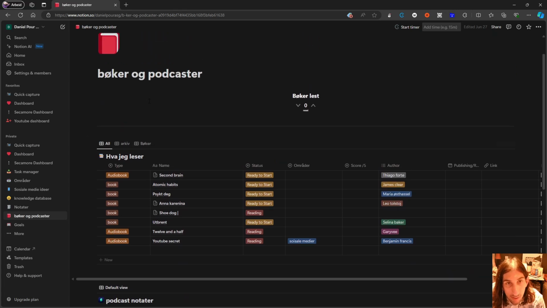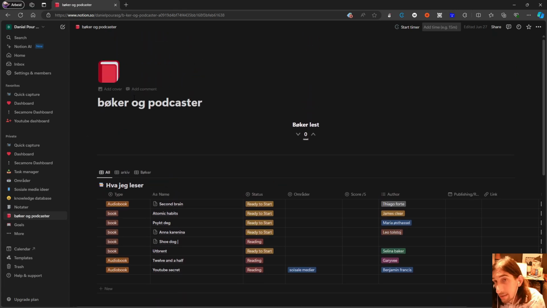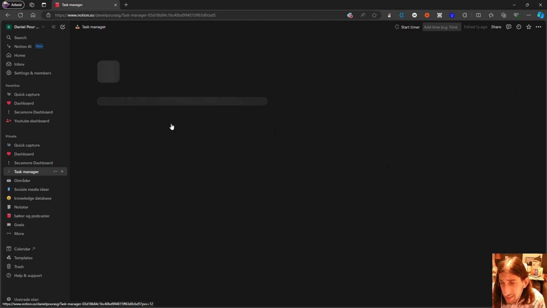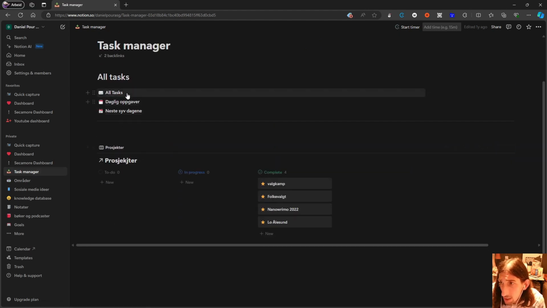The main one being that Notion is way too customizable, and the same goes for Obsidian. The applications allow you to customize to infinity, and that was exactly what I did. So it started off with just having this task manager right here, just having all my tasks and my projects right here.